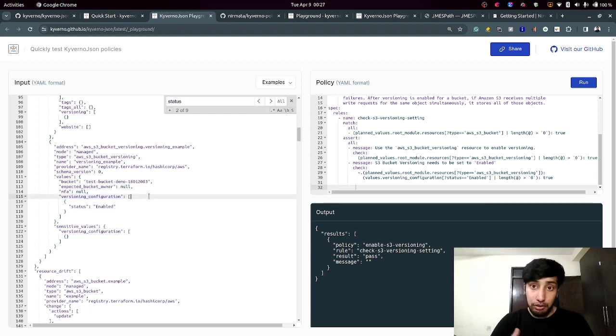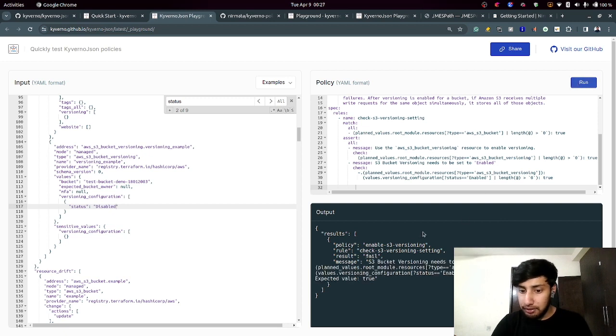It means that this is what we want. If we want our versioning to be enabled, which depends upon the status, so it should be enabled, correct? What if I change it? Your policy is going to check whether the status is enabled or not. If it is enabled, it's going to give you passing checks. If it is disabled, it's going to give you failing checks. So if I change it to disabled, now it should fail.